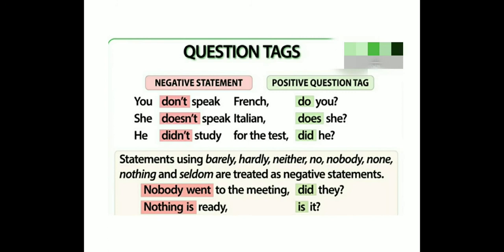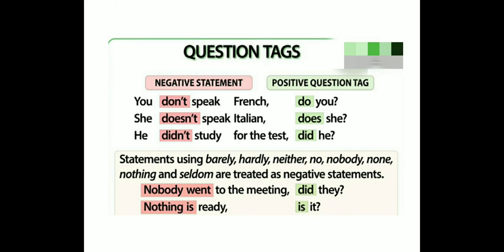The same things are given again, but what is given at the end? Statements using barely, hardly, neither, no, nobody, none, nothing, and seldom are treated as negative statements. Always remember, this is a very, very important thing. If these words come in the statement, it becomes a negative statement.